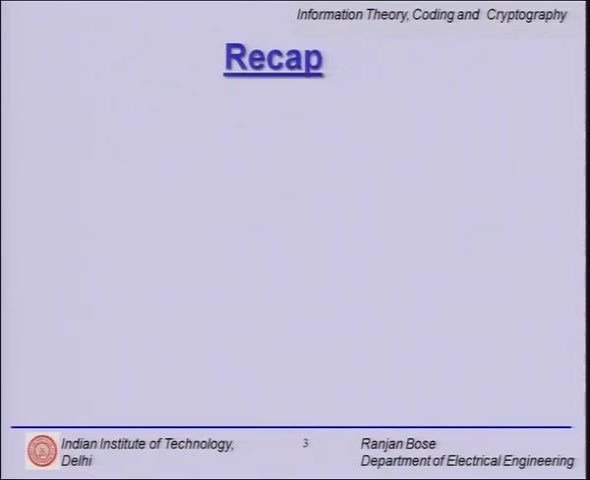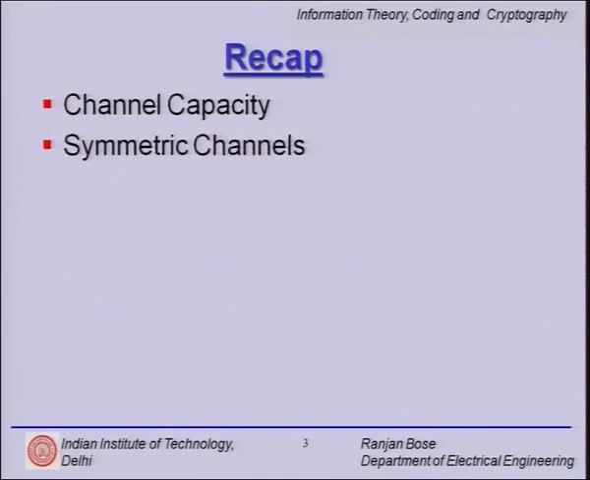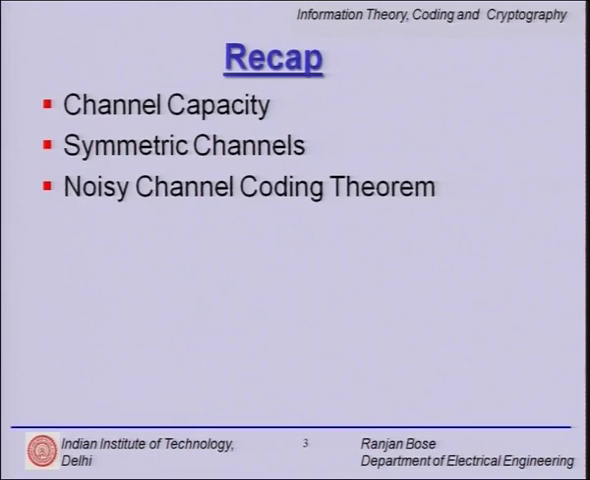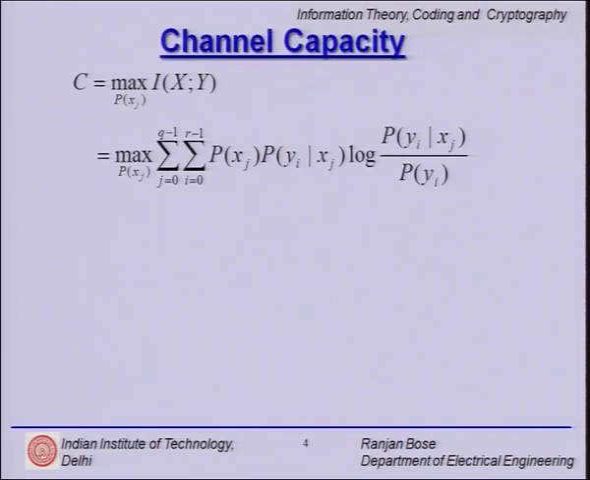Let us quickly recap what we have done so far. We have developed the general notion of the capacity of a channel. We had looked at symmetric channels and figured out how we can quickly compute the capacity for symmetric and weakly symmetric channels. We then looked at the noisy channel coding theorem, and we took an example of a very simple error correcting code called the repetition code.